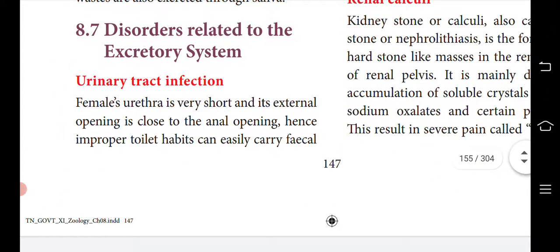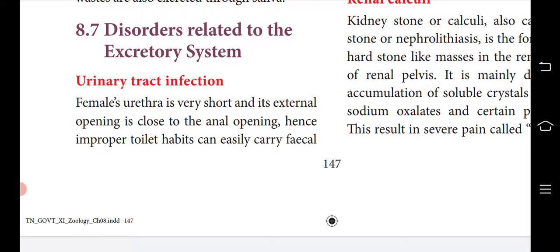Disorders. At the end of the lesson for every system we see its disorders: digestive disorders for the digestive system, respiratory disorders for the respiratory system. Likewise, the disorders related to the excretory system begin with urinary tract infection.